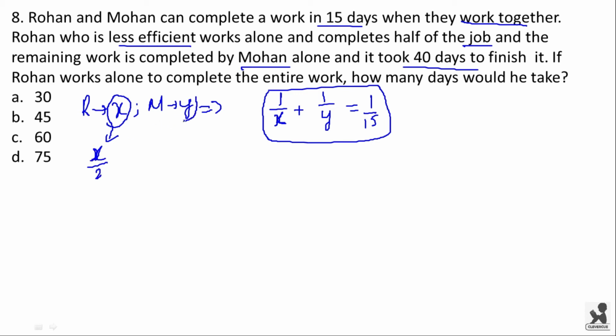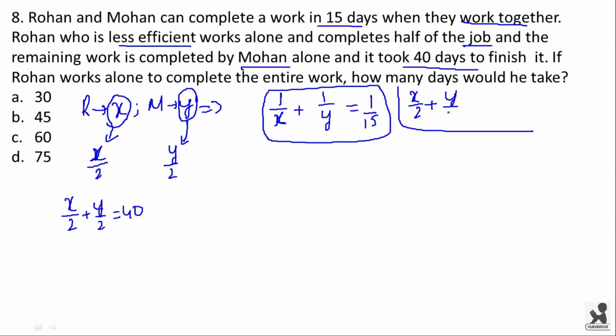Similarly, Mohan takes Y days to complete the whole work, and to complete half of the work he will be taking Y by 2 days, and it is given that X by 2 plus Y by 2 is equal to 40. I am writing it over here.